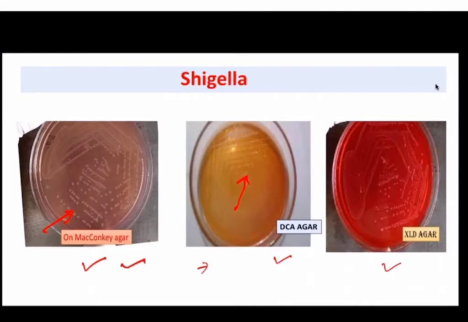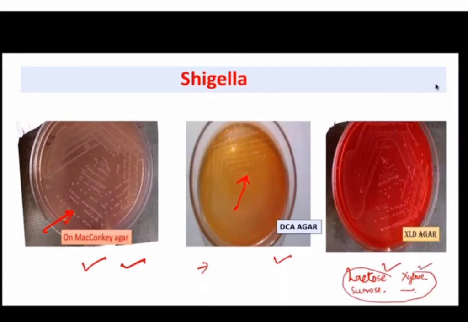In XLD, we are using 3 sugars: lactose, sucrose, and xylose. Okay. Shigella does not ferment any of these sugars. ना Shigella lactose को ferment करेगा, ना Shigella sucrose को ferment करेगा, ना ही वो xylose को ferment करेगा. Okay.